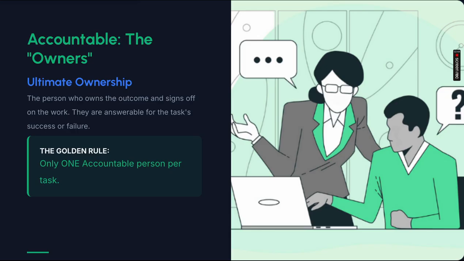Now accountable, the owners, ultimate ownership: the person who owns the outcome and signs off on the work. They are answerable for the task's success or failure. There should be only one accountable person per task, who takes accountability for whether the task is completed or not, and whether the acceptance criteria are met for that task. Getting it? Like whether the task is successfully deployed or not.